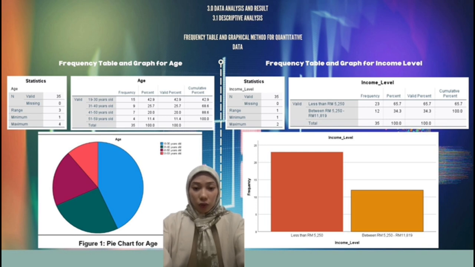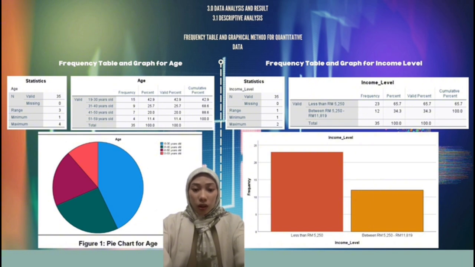Following this, the age range of 31 to 40 years old accounts for 25.7% of the sample and has a frequency of 9. This group makes up 68.6% of the total responses, which highlights the prevalence of younger people in the sample. The 41 to 50 age group contributes 20% with a frequency of 7. When combined with the previous groups, the cumulative percentage reaches 88.6%, indicating that the vast majority of the sample consists of individuals aged between 19 and 50 years.